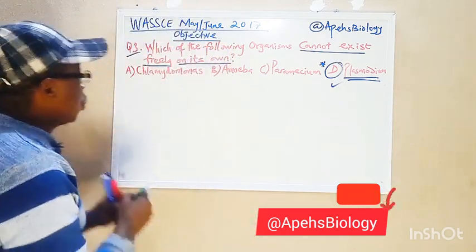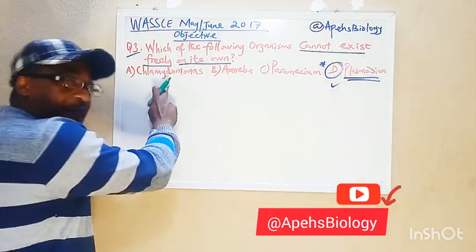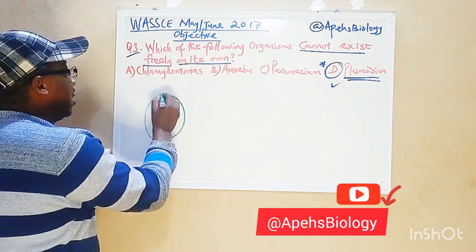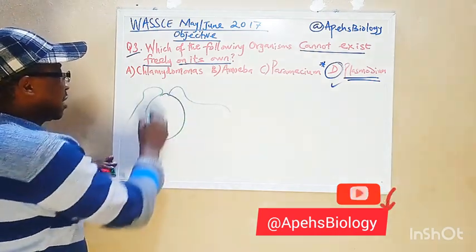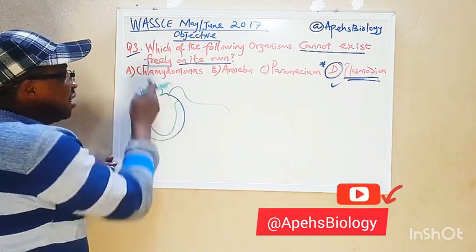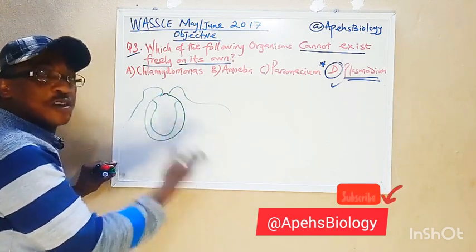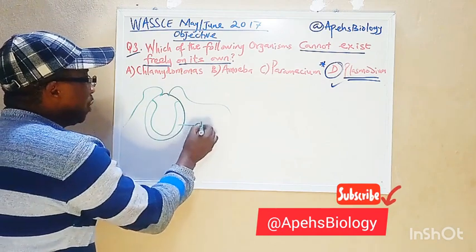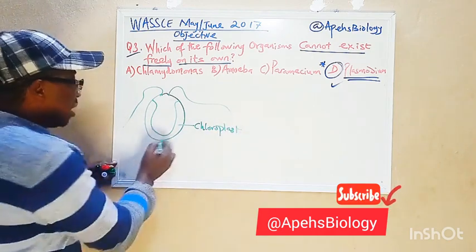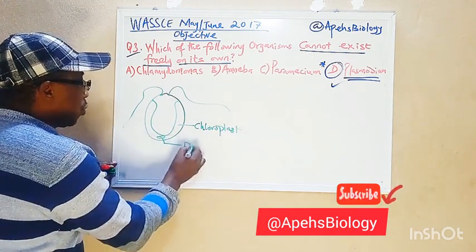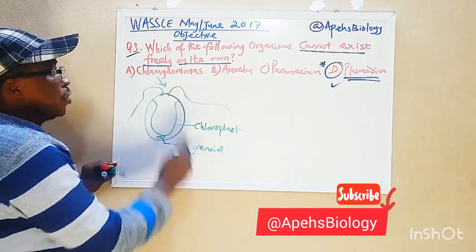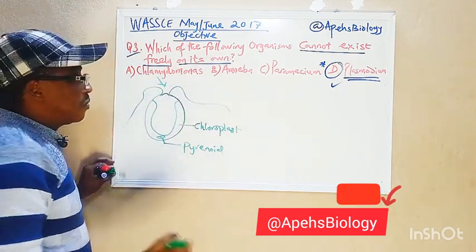Now, what we are going to show you is that this Chlamydomonas, as you see, is actually a unicellular organism that lives in water, that I presented in one of my videos, that has this kind of structure there. It has the ability to carry out and make food on its own. And what it uses to make food on its own is called the chloroplast. So it can exist on its own. It can even store food in a structure called the pyrenoid, if you refer to that other video. That is Chlamydomonas. So it can exist on its own.